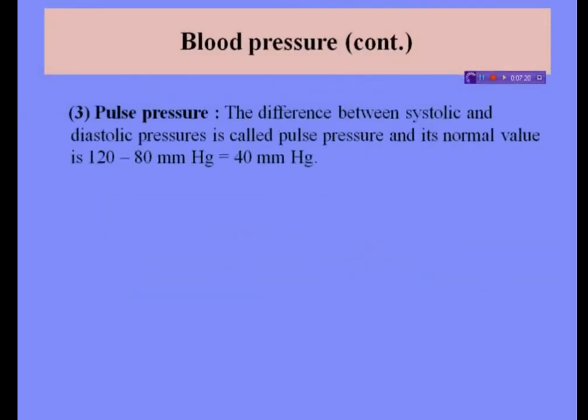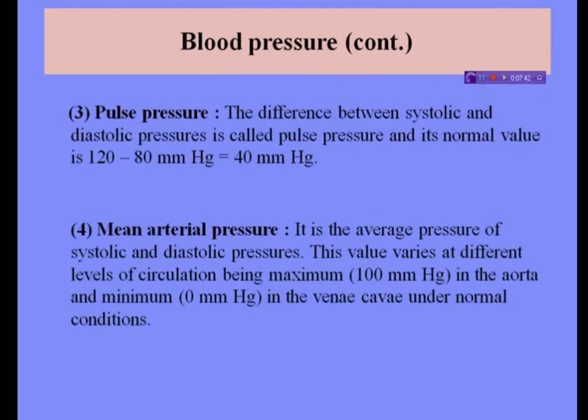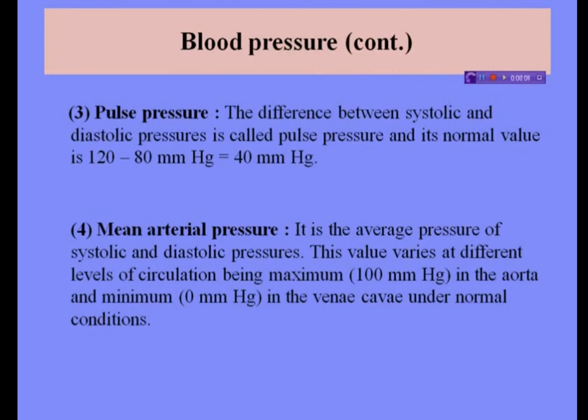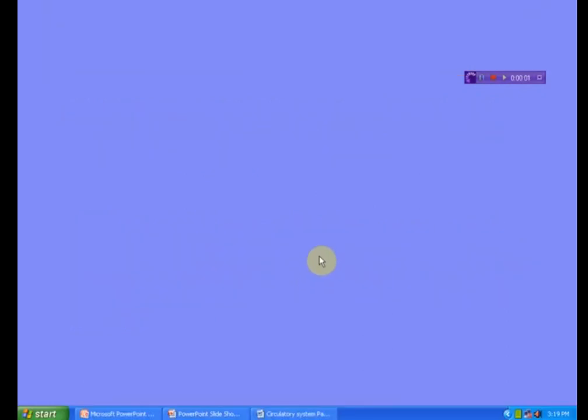Next is pulse pressure. The difference between systolic and diastolic pressure is called pulse pressure, and its normal value is 120 minus 80, that is 40 mm mercury. Next is mean arterial pressure. What is mean arterial pressure? It is the average pressure of systolic and diastolic pressures. This value varies at different levels of circulation, being maximum in the aorta and minimum in the vena cava under normal conditions.